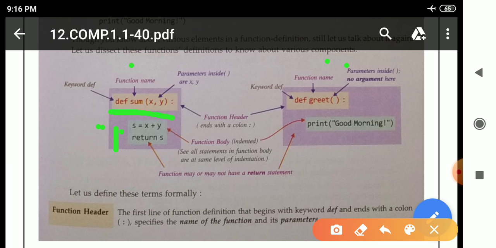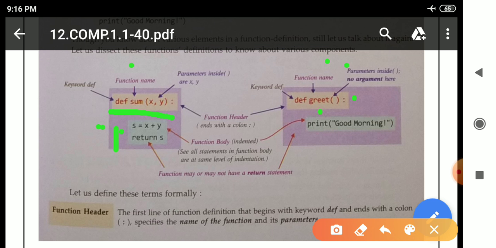See the next function here, def greet. Def is the definition of function started, it is a keyword. In short we write def. Function name is greet. In parameter you can see no argument is there, means it is a non-parameterized function.